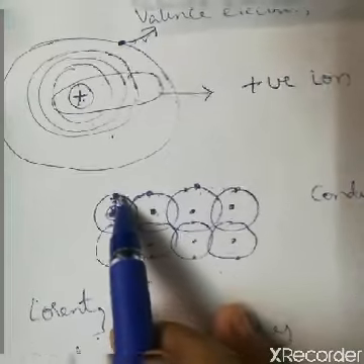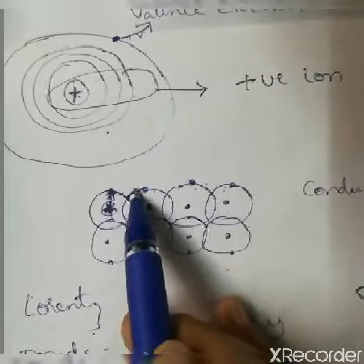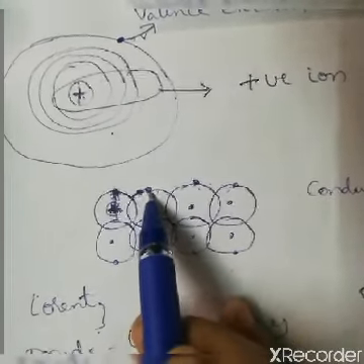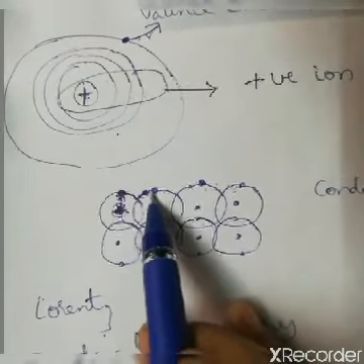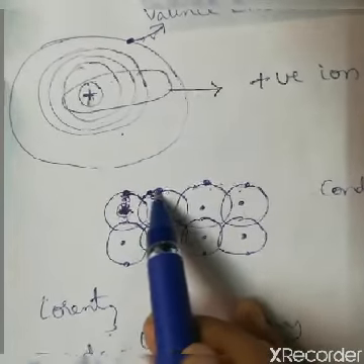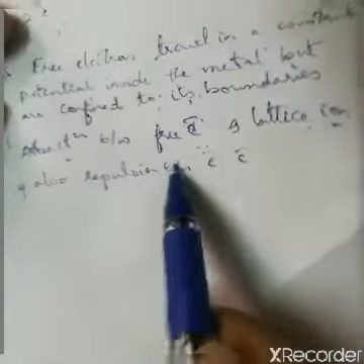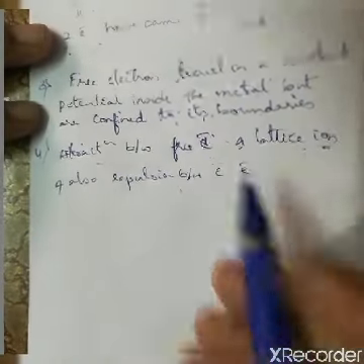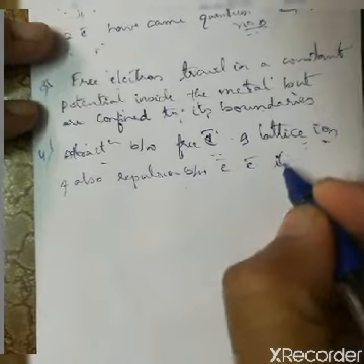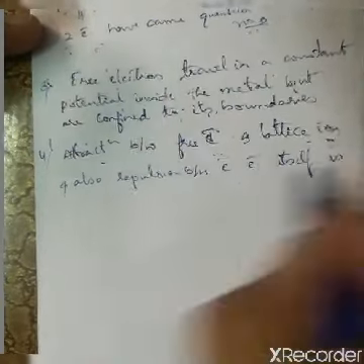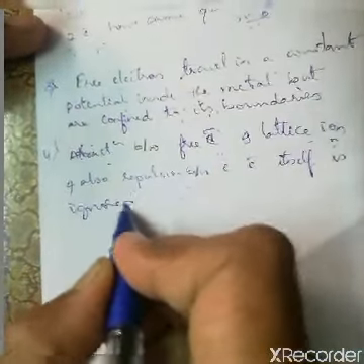For example, the electron is moving here, and when it comes here, it might find another electron, so there might be a repulsion between these two. Even this force of repulsion between the two electrons is also negligible. This was the fourth assumption, that is the force of attraction between the free electron and lattice ion, and also the force of repulsion between the electrons themselves is ignored, or you can say it is negligible.